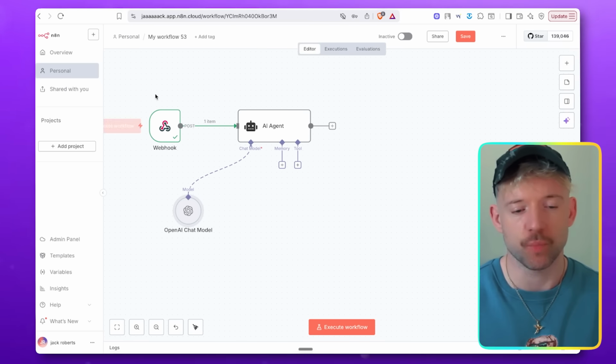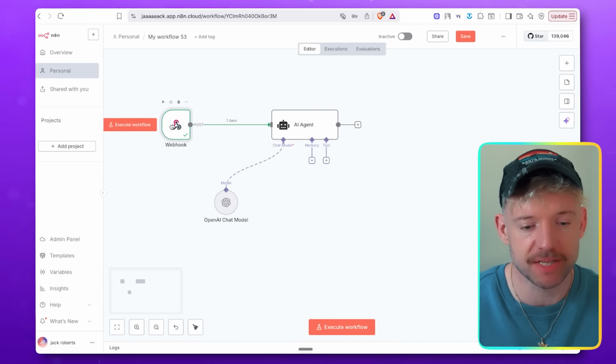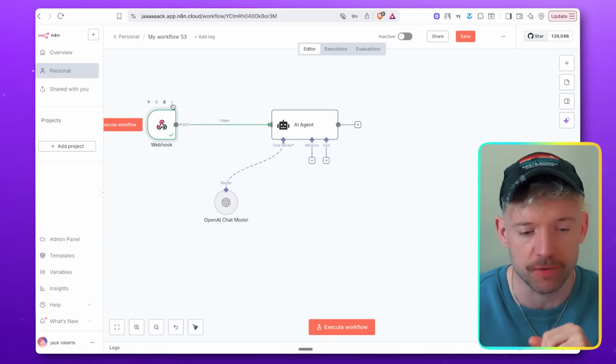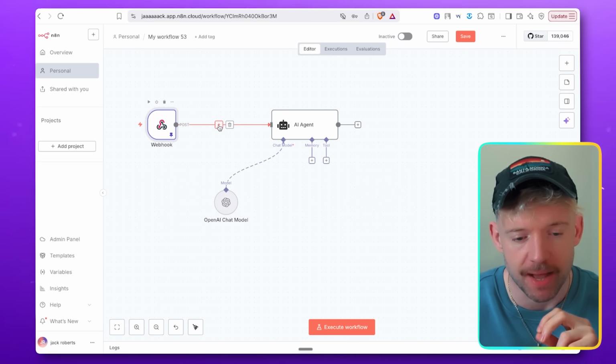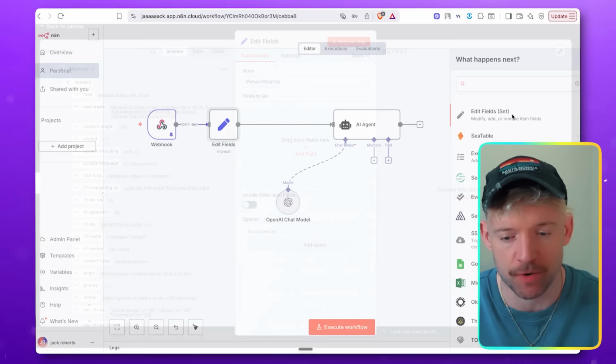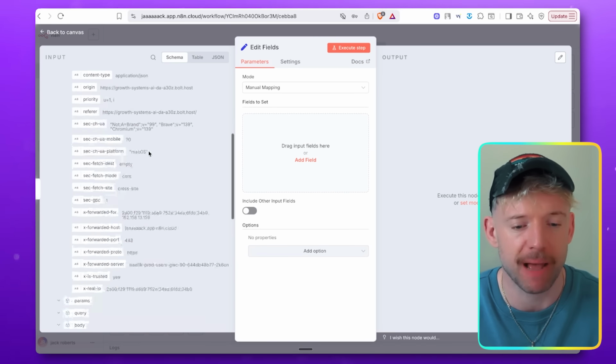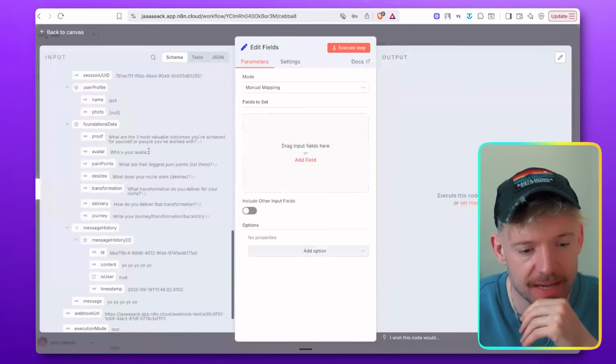But before we do that, guys, we need to set the data. So this basically is going to give us some hard-coded data in a scenario that we can use. So I'm going to come down here and click on pin. I'm going to add a new thing here, and I'm going to use the set node, which is fantastic. And then we're just going to map over all the information, okay? So let's have a quick look.